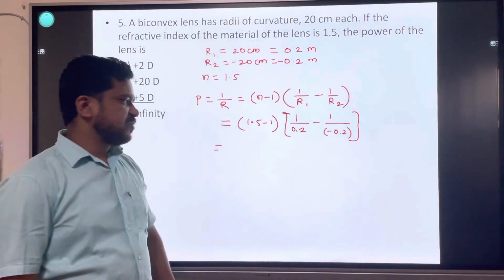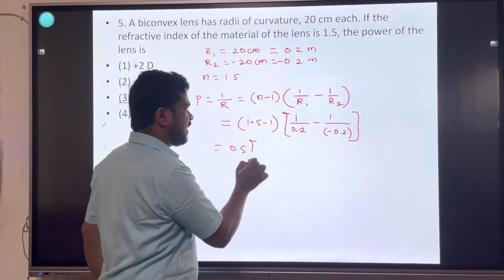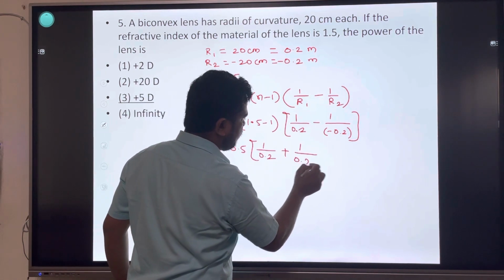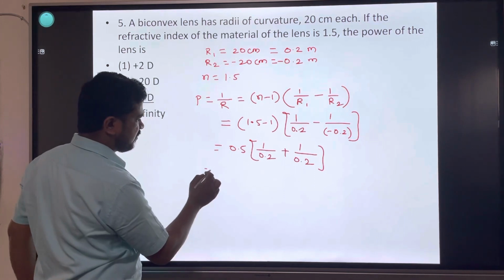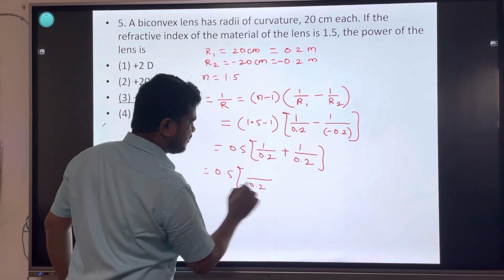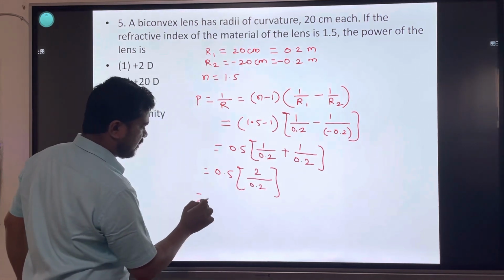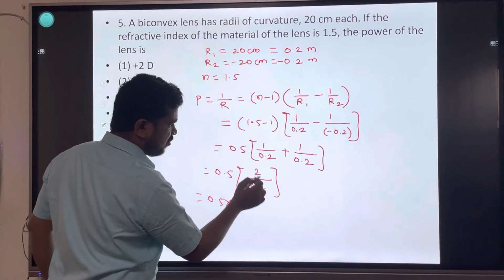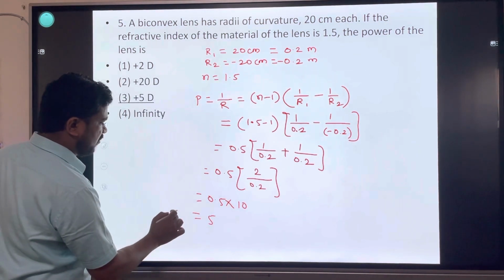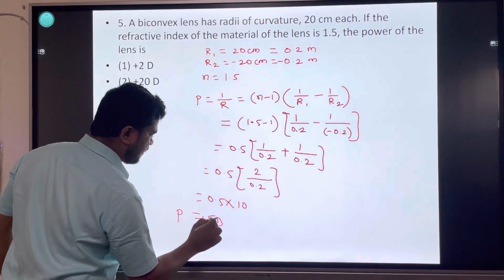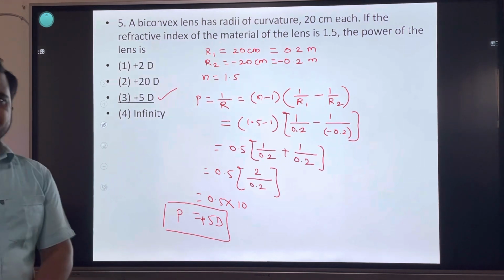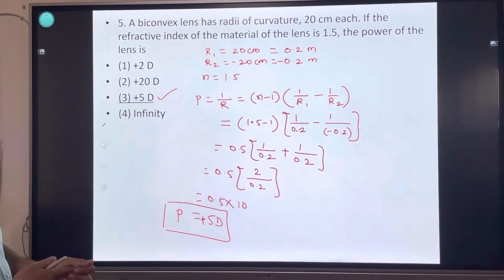1.5 minus 1 into 0.5 in bracket, 1 upon 0.2 minus plus 1 upon 0.2. In bracket, denominator is constant 0.2, 1 plus 1 is 2. 0.5 into 2 upon 0.2 is 10 into 0.5, that is 5. Power is plus 5D, convex lens, plus 5D power. Okay, this is from optics.